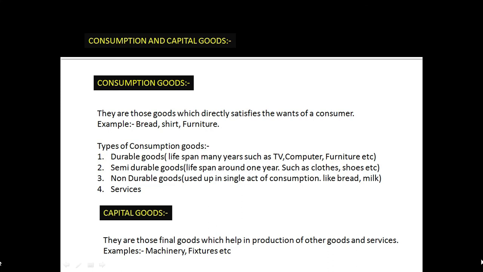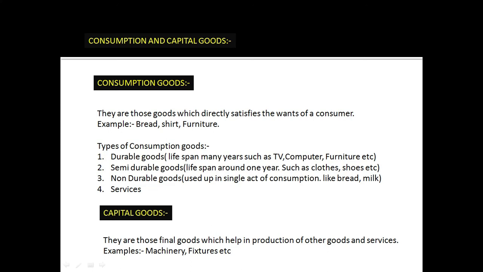Now another two concepts, that is consumption and capital goods. There are two types of goods, consumption goods and capital goods. Consumption goods are those goods which directly satisfy the wants of a consumer. Example, bread, shirt, furniture, etc. There are different types of consumption goods.